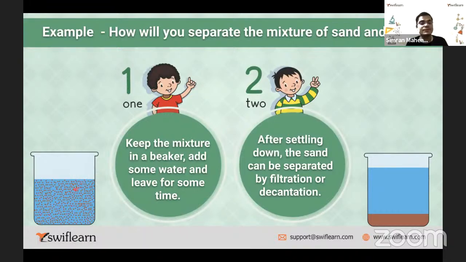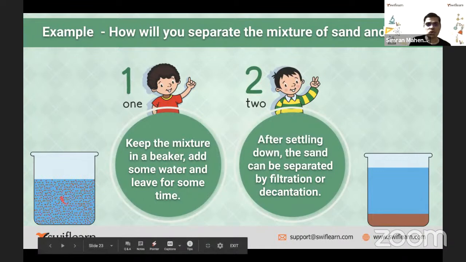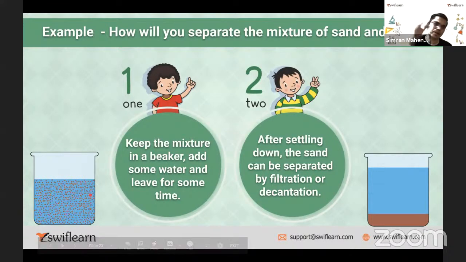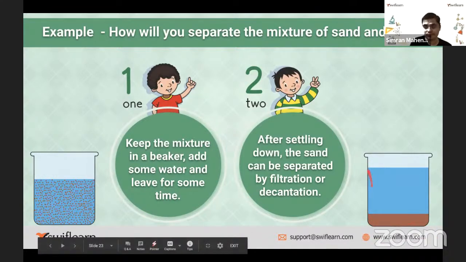In that, what is there? A mixture of water and mud, or the sand. Just keep it in some corner of your home and come after some time, probably a few minutes or half an hour. What happens?